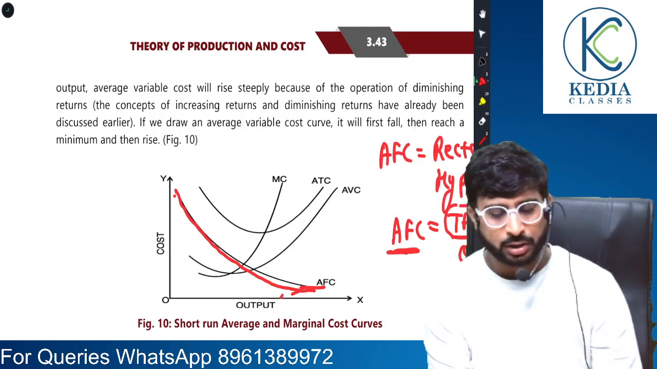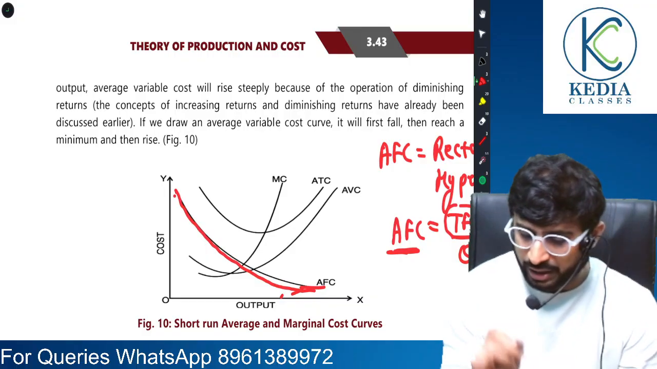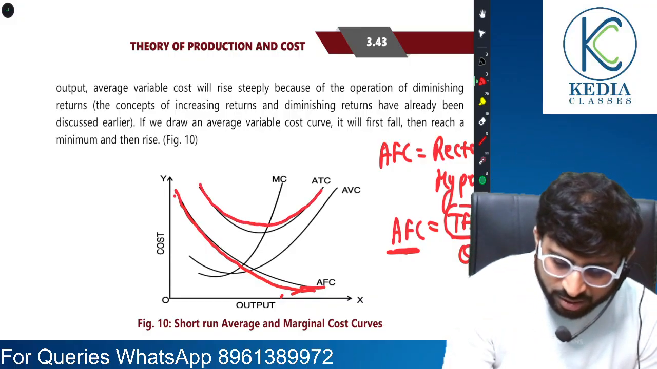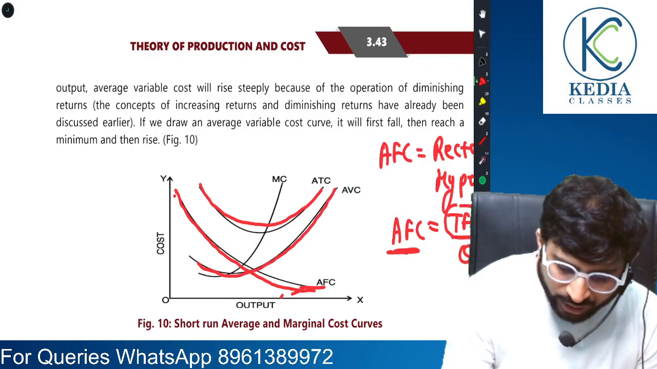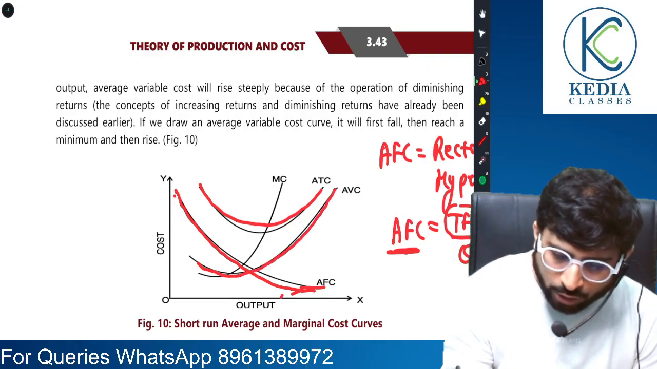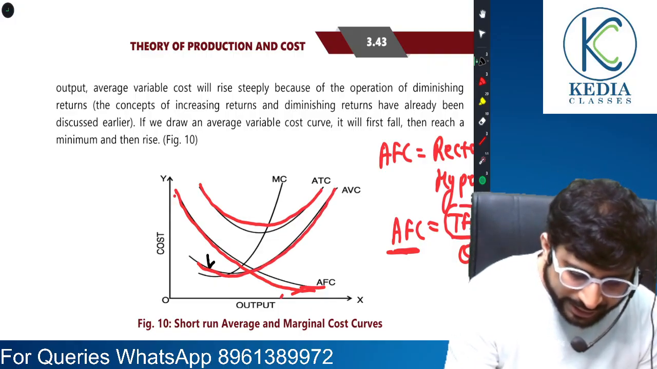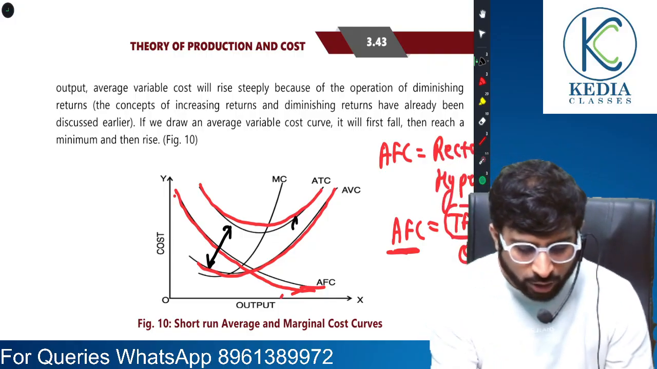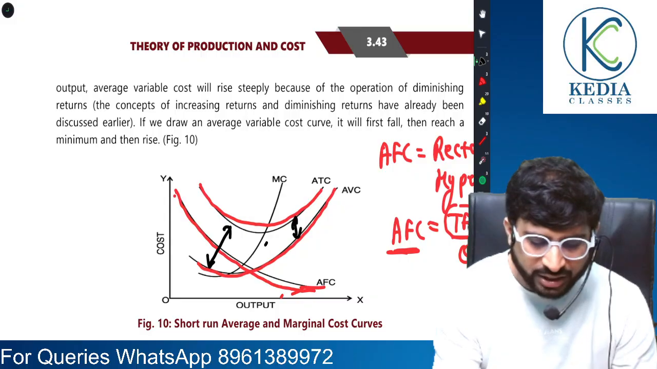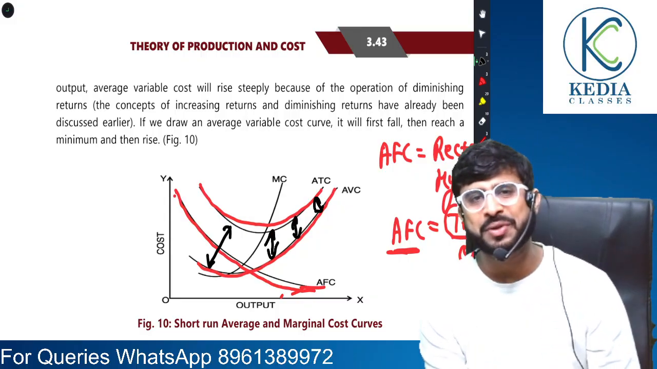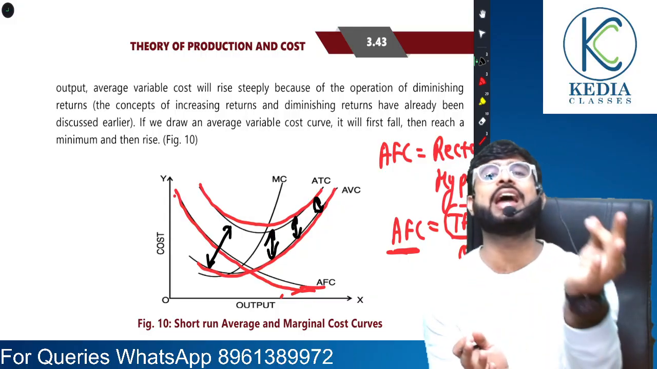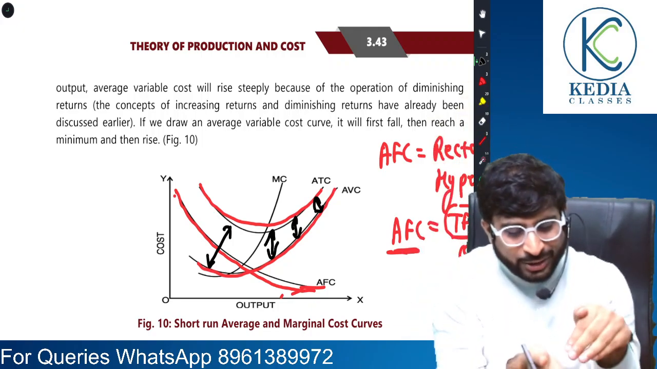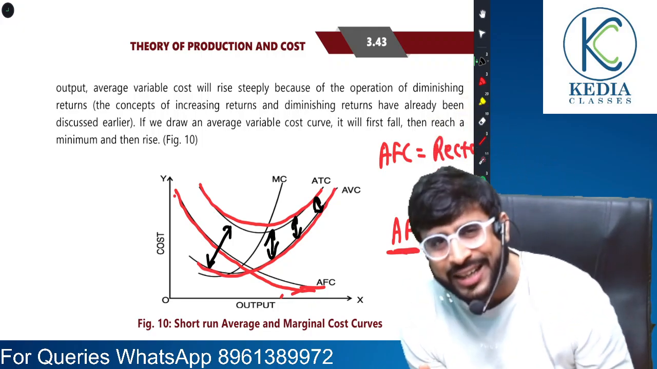You all understand this. Now, you see something that can become a part of your question. ATC is this curve, AVC is this curve. Initially, there is a lot of distance between the two, between ATC and AVC, average total cost and average variable cost. Gradually, you see this distance is declining. Why so? Because the distance between the two is average fixed cost. As quantity rises, average fixed cost falls, and so the distance between the two also declines.